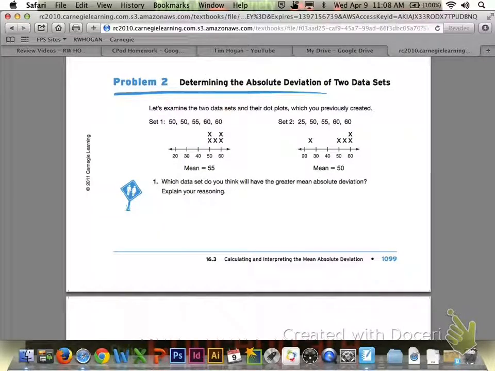Let's go ahead and move on to problem 2 at the bottom of page 1099. Now we are going to be determining the absolute deviation of 2 data sets. So it says, let's examine the 2 data sets and their dot plots which you previously created. If you see set 1 over on the left and set 2 over on the right, these are the dot plots that you created back in 16.2. So go ahead and answer number 1. It asks you, which data set do you think will have the greater mean absolute deviation, and explain your reasoning.